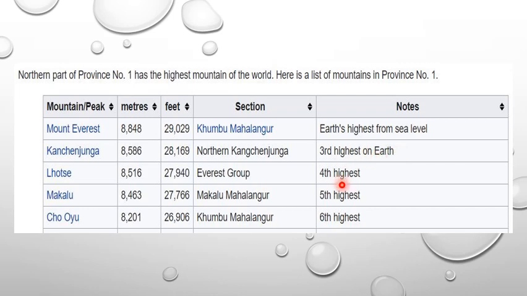The third, fourth, fifth and sixth are all located in province number 1. Besides these 5 peaks, there are other important peaks as well. So in the examination, when you write the answer, you have to include the name of these mountain peaks, at least 4 or 5.